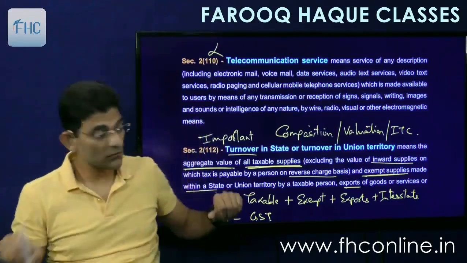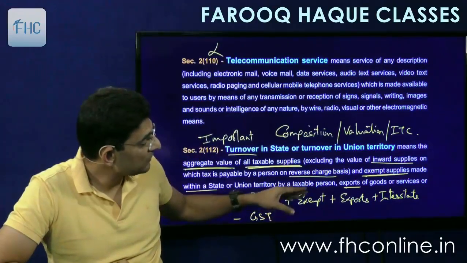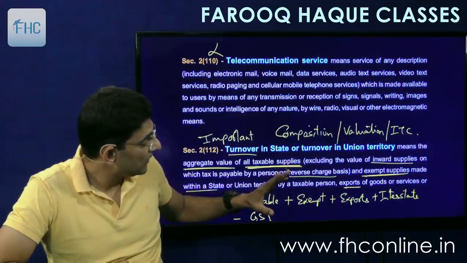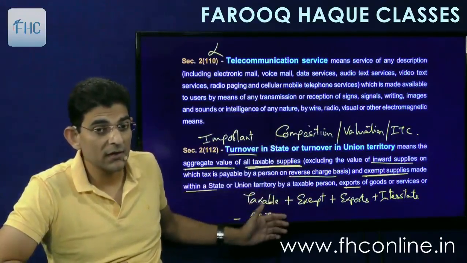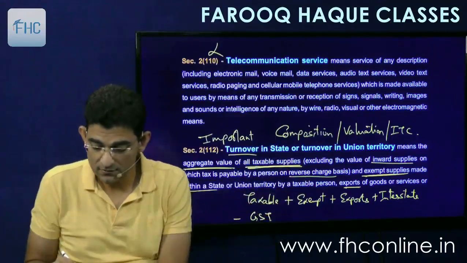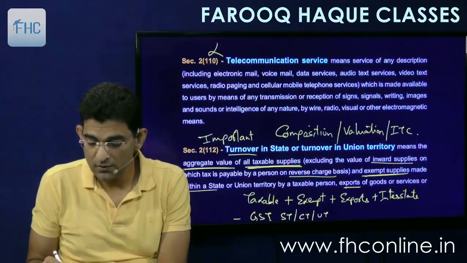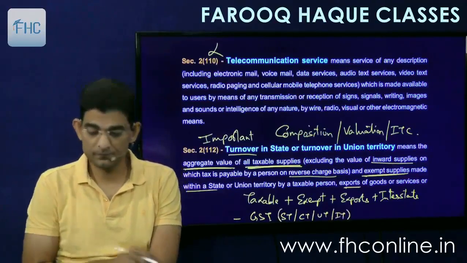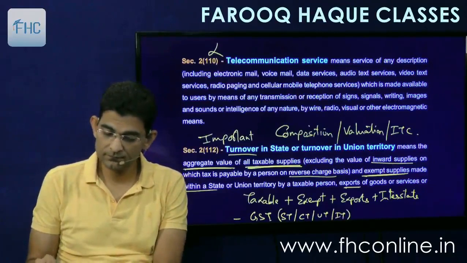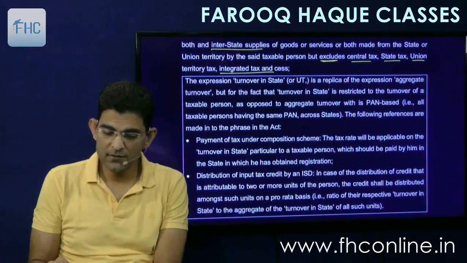Okay. So first you understand that turnover includes exempt also. Taxable plus exempt plus exports plus interstate. But it does not include the GST. GST can be ST, CT, UT or IT. All four are to be excluded. And that is given there also.